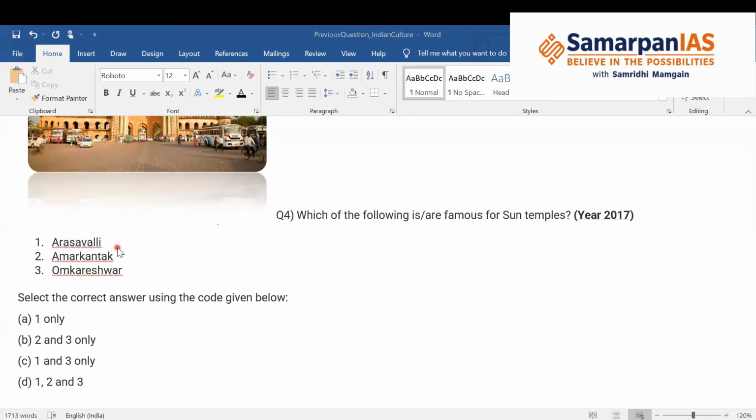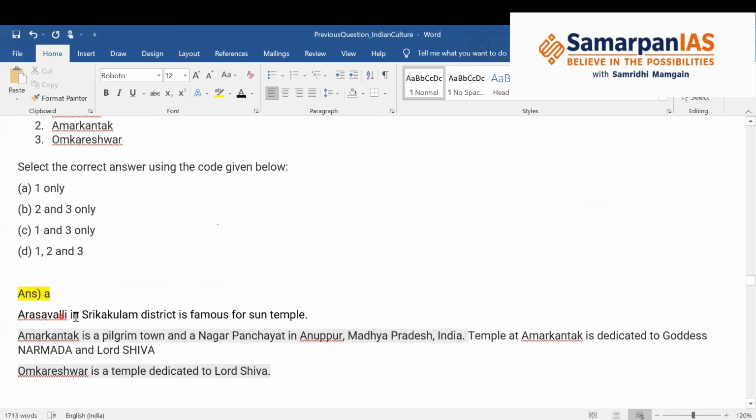Which of the following are famous for sun temples? So which of the following sites are famous for sun temples? First of all, Arasavali. Secondly, Amarkantak. Third is Omkareshwar. So the correct answer to this question is one only, Arasavali. Okay, Amarkantak and Omkareshwar do not have the sun temple. Arasavali in Srikakulam district is famous for its sun temple.